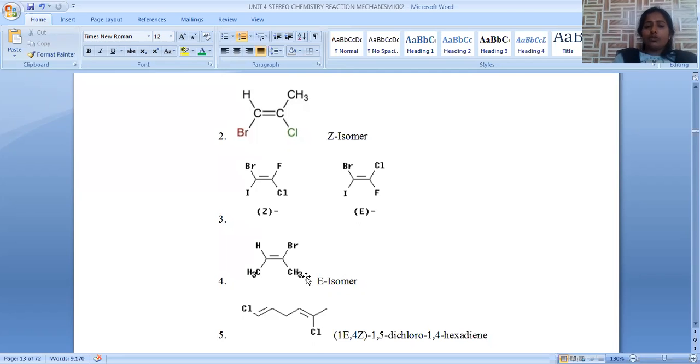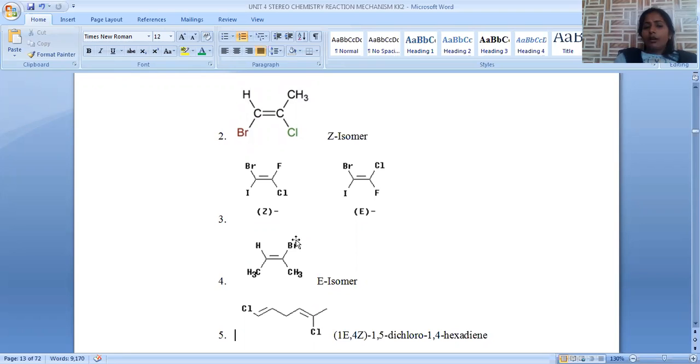Now let us move to this compound. In general cis-trans isomerism, we can assume two methyl groups are on the same side. Hence, we can say it is a cis isomer. It is not correct in case of this E-Z nomenclature, because again we have to go for assigning the priority, and the higher priority should be considered irrespective of similar groups. Here, among hydrogen and carbon, carbon priority will be high. That's why methyl will get first priority on the first carbon atom.